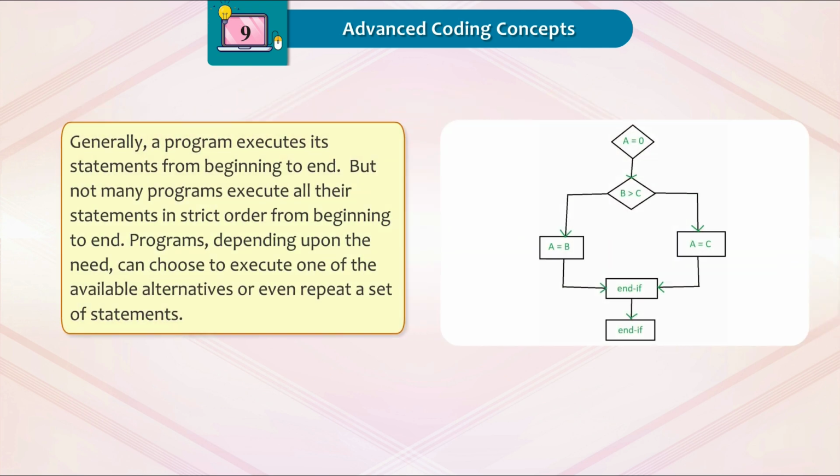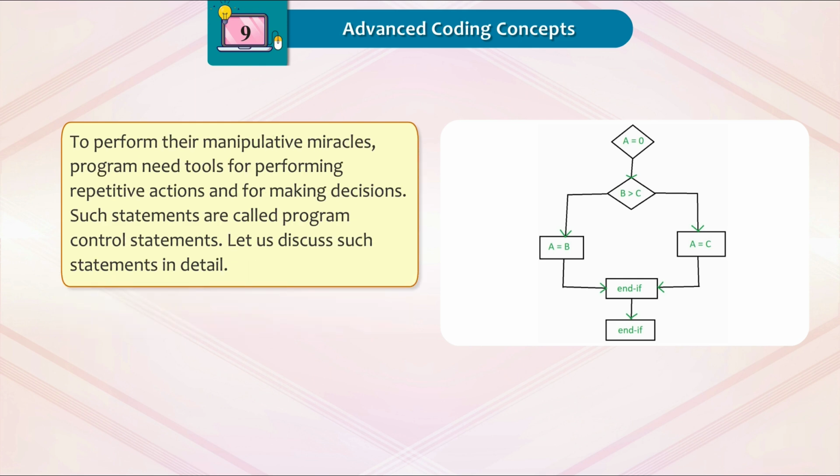Generally, a program executes its statements from beginning to end, but not many programs execute all their statements in strict order from beginning to end. Programs, depending upon the need, can choose to execute one of the available alternatives or even repeat a set of statements. To perform their manipulative miracles, programs need tools for performing repetitive actions and for making decisions. Such statements are called program control statements. Let us discuss such statements in detail.